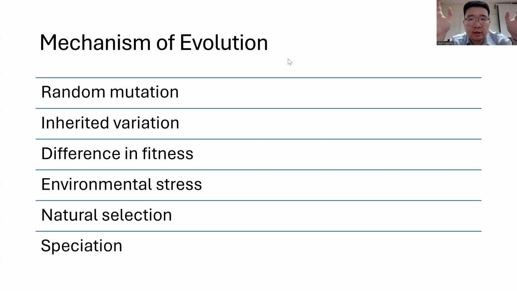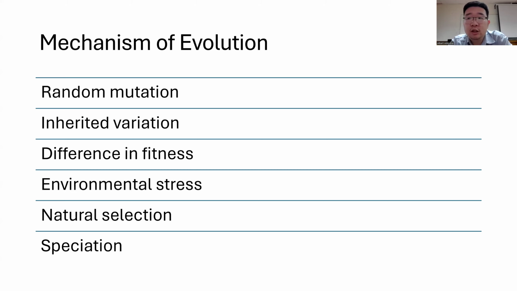Hi, in this 2 to 5 minute session, I will explain to you about the mechanism of evolution. There are several steps of the mechanism of evolution that you might need to understand before we go on to the last topic in the chapter, speciation. As you can see, speciation is located at the very end of the chapter.